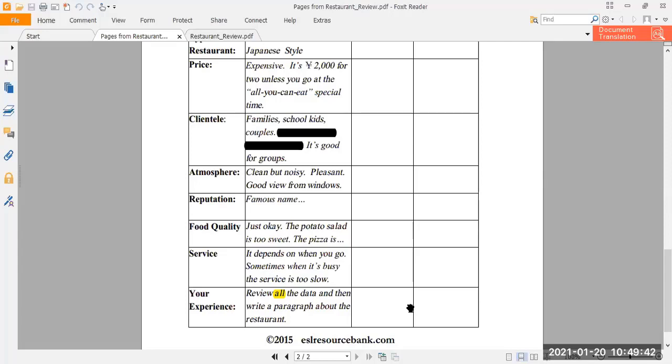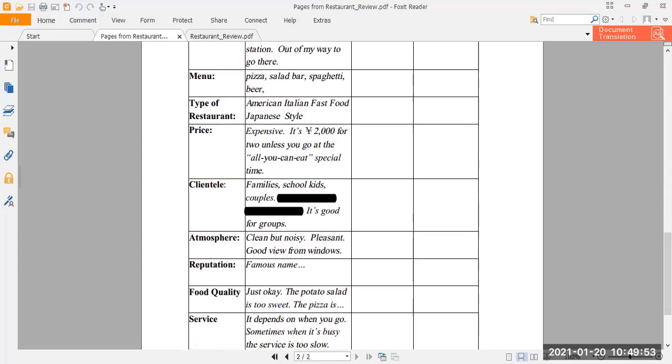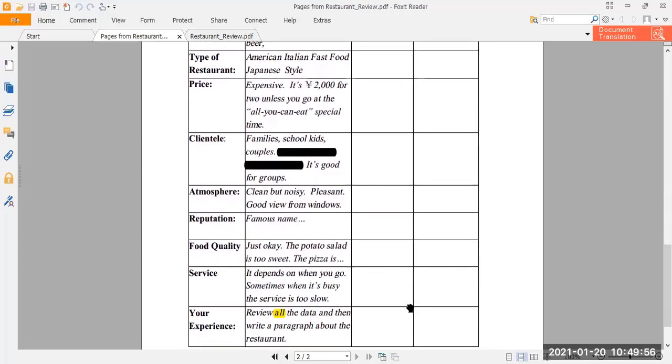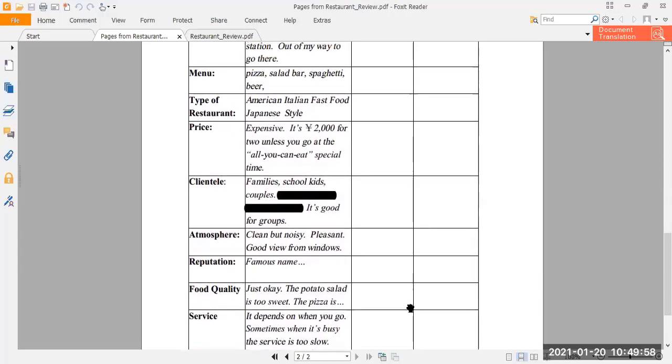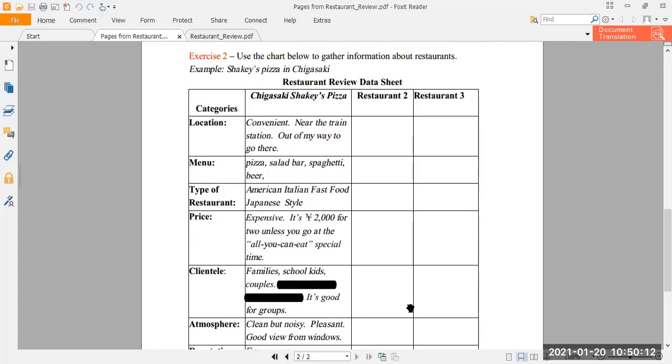Now, review all the data and then write a paragraph about the restaurant. Well, that is about the writing part. So these things, how many things? 1, 2, 3, 4, 5, 6, 7, 8, 9. If you are able to collect information about these 9 things, hopefully you will be able to write a very good review of a particular restaurant. You can see two empty columns, restaurant 2 and restaurant 3, that are empty. So there is another possibility.